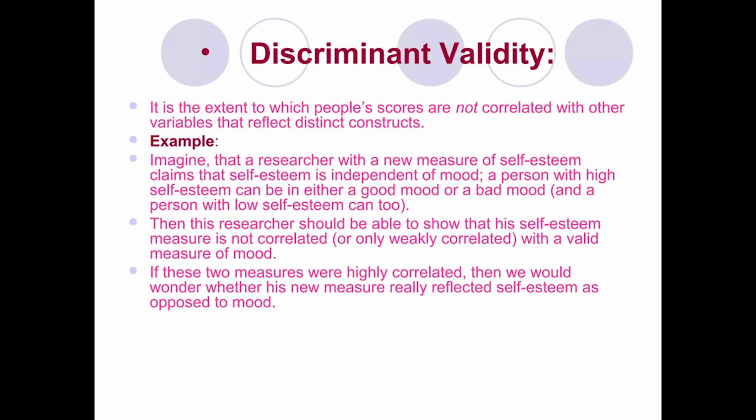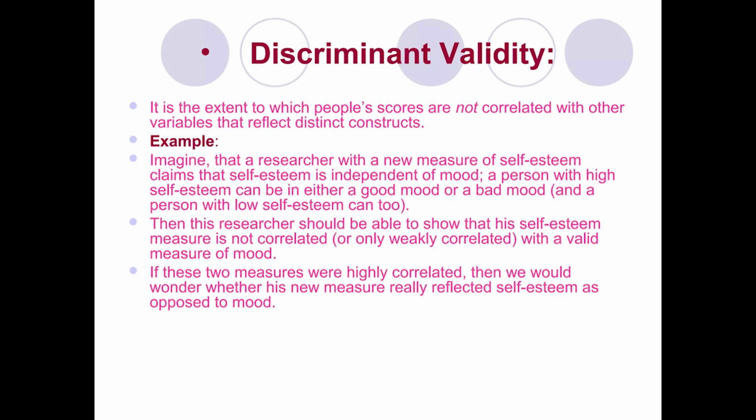Discriminant validity is the extent to which people's scores are not correlated with other variables that reflect distinct constructs. For example, imagine that a researcher with a new measure of self-esteem claims that self-esteem is independent of mood.